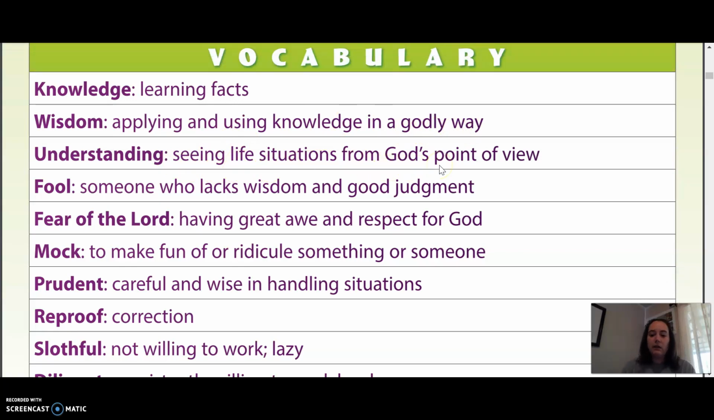So as we think about knowledge, you're thinking about things you know, things in your mind, facts, multiplication tables, history dates, science explanations, different terms and definitions and vocabulary. That's all knowledge, knowing something. Wisdom is taking what you know and applying it to what God's word says. So it's the next step. It's the application of what we're learning. And then understanding is being able to see life situations from God's point of view.